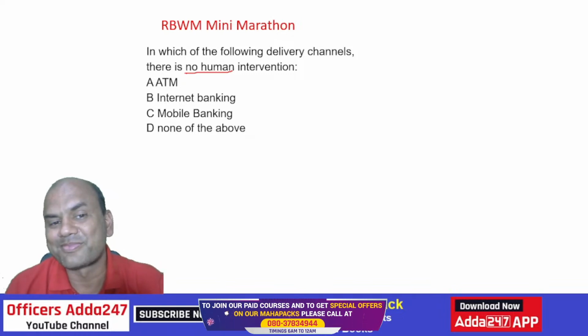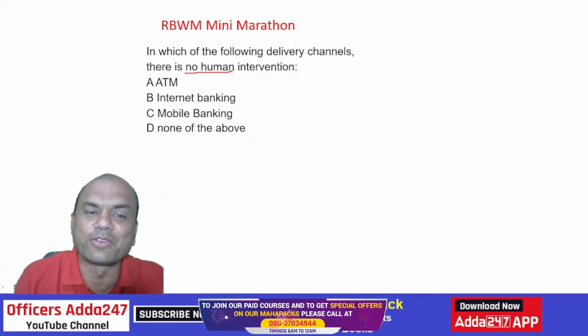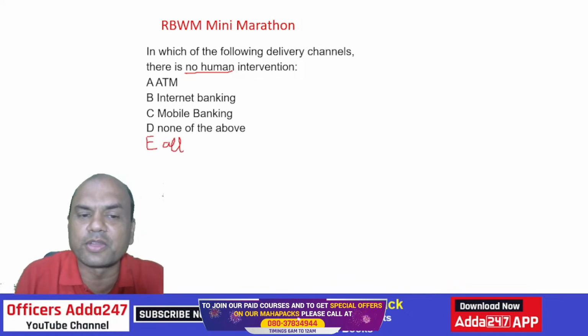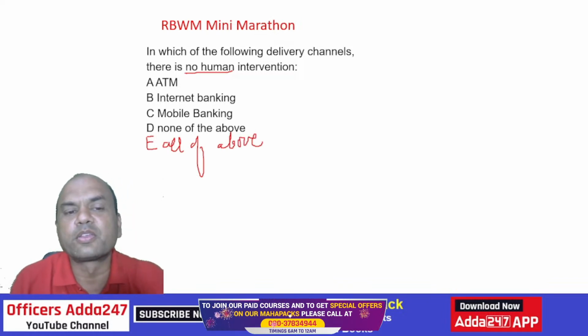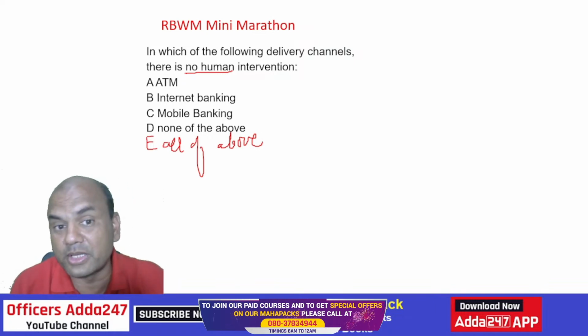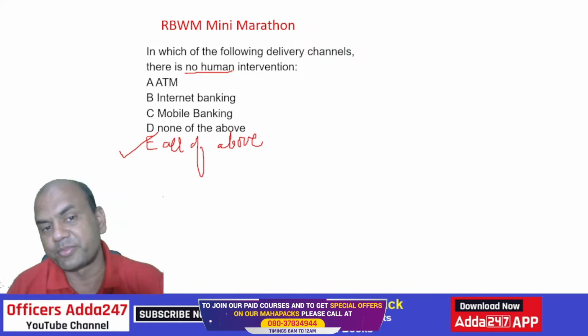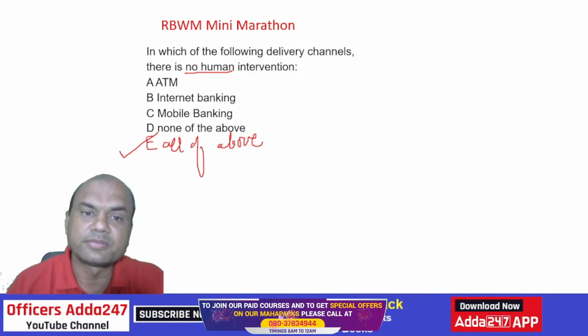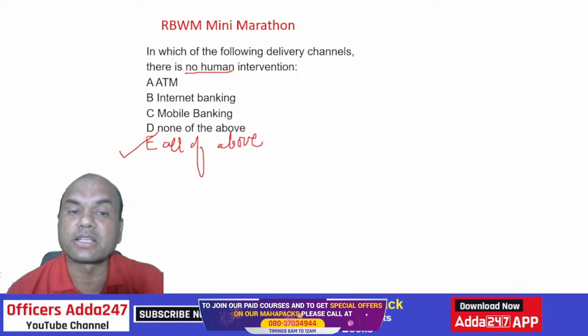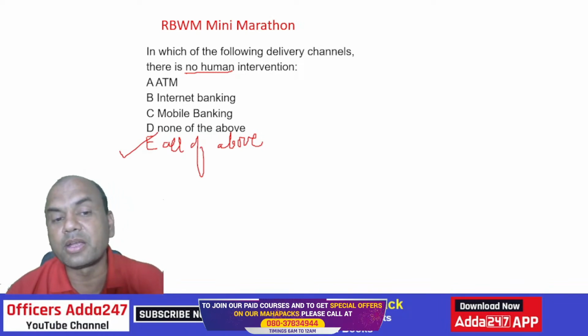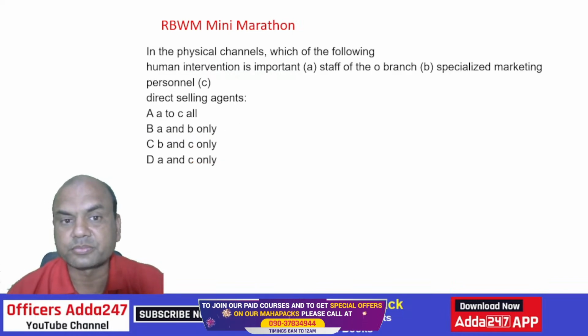I'll make this one more option. I know you all have got confused: all of the above. Now tell me. ATM, there is no human intervention, correct? Internet banking, no human intervention. Mobile banking, yes. So the answer will be E over here, all of the above. Clear? So in which of the following delivery channels is there no human intervention? It is all of them: ATM, internet banking and mobile banking.